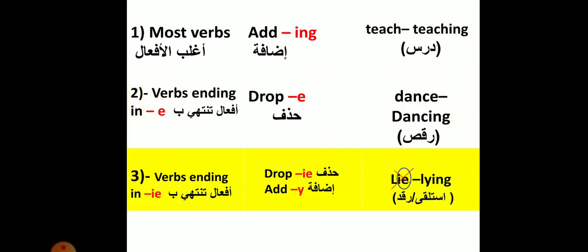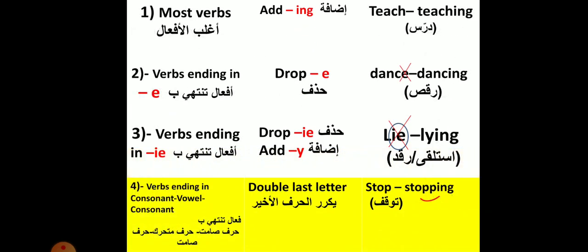The third rule, verbs ending in ie. We drop ie and we add y. Okay, we replace ie and we put y. For example, lie, lying.